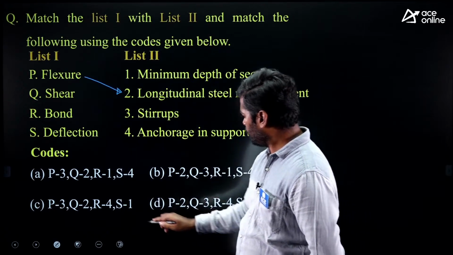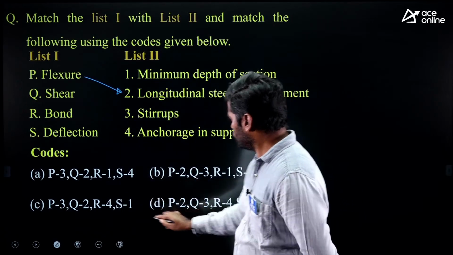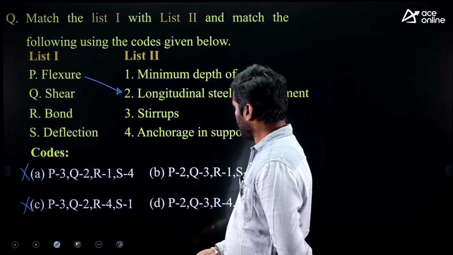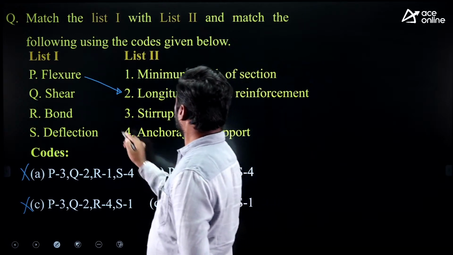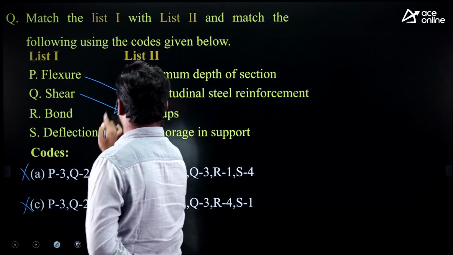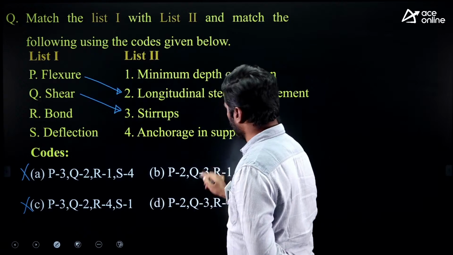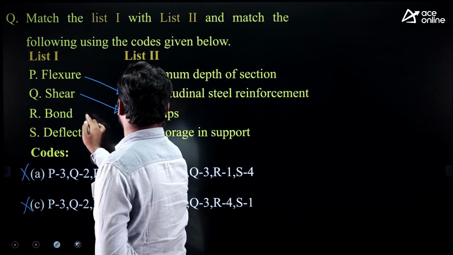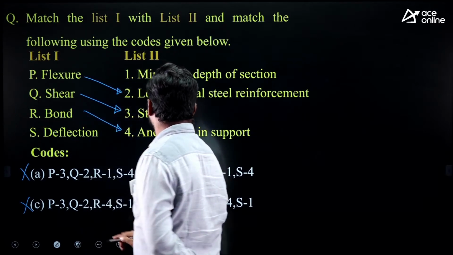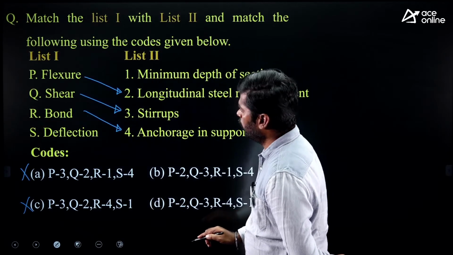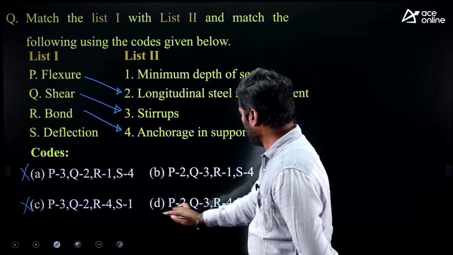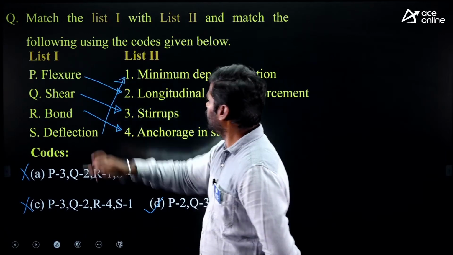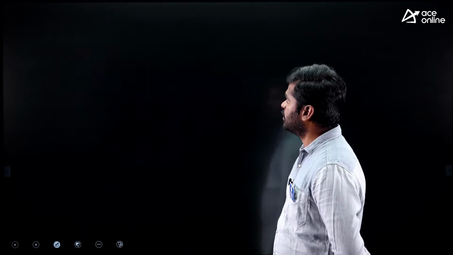P2. So A is wrong, C is wrong, 50-50 chances. Then shear, stirrups, Q3, both are given same. Then bond, to satisfy the bond, you have to maintain anchorage in support. R4, option D is correct, B is wrong. That's all. Easy to pick up this type of questions.